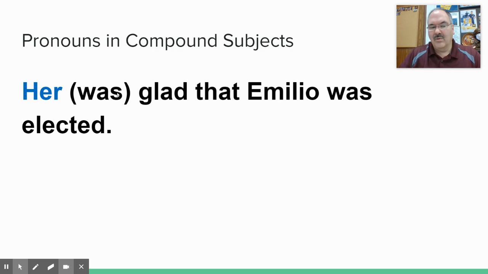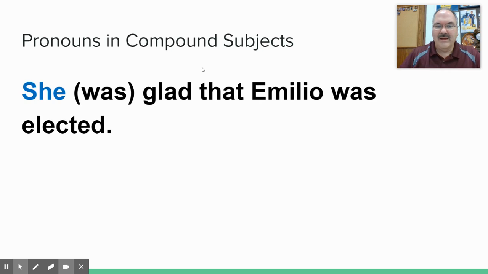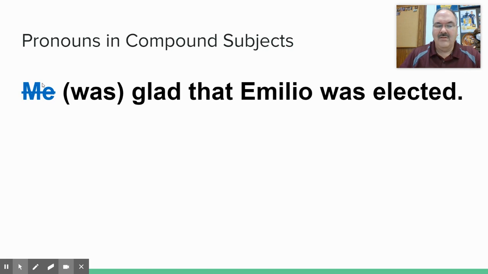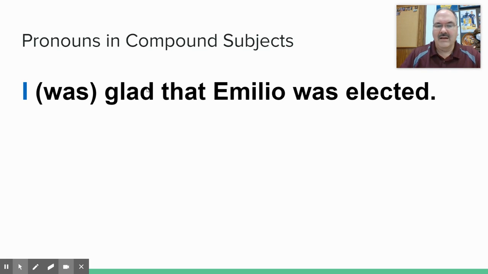And you have to change the word was here because now you only have one person. Instead of two people were, it's one person was. So her was glad. Nobody would say it like that. We know that's wrong. So you change it to she was glad. So we know the female one there is going to be she. Go back to the original sentence. How do you test for me? Well, you take out the other part, the her and part. So it looks like this. And you can tell it's not me was glad. It should be I was glad.